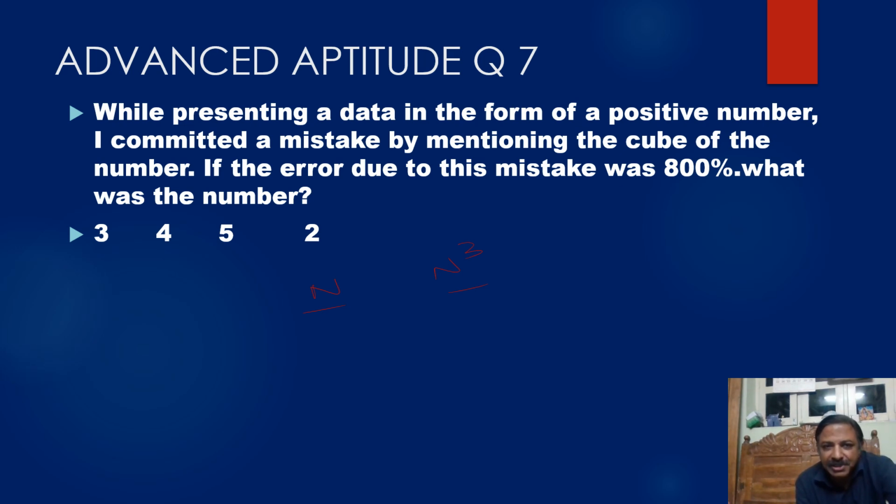By mistake, cube of the number is mentioned. The error due to the mistake was 800%. So n cube minus n, he is telling this one. So 100 into n cube minus n is called 800%.